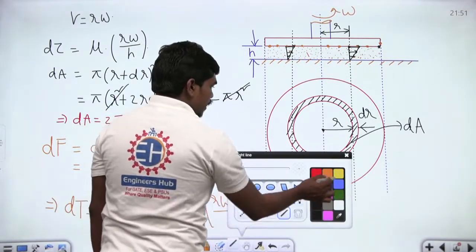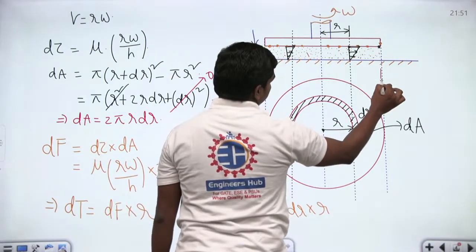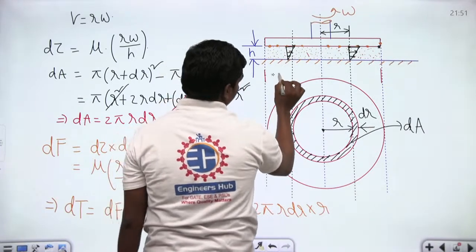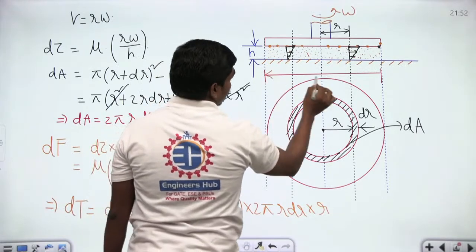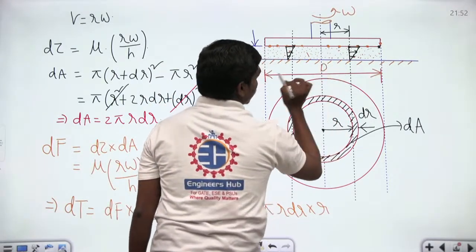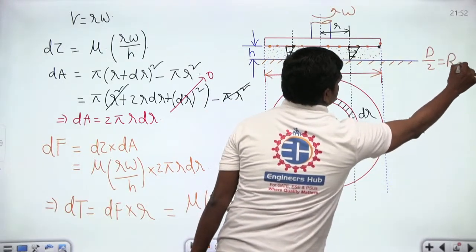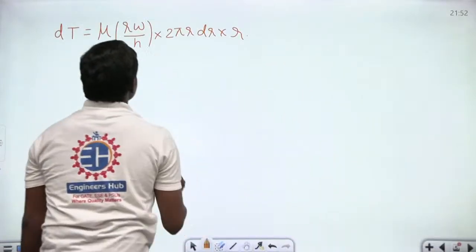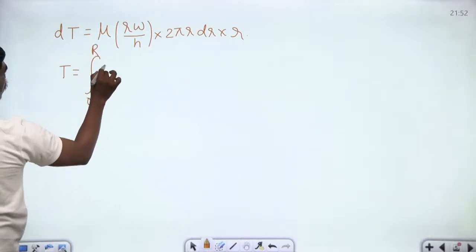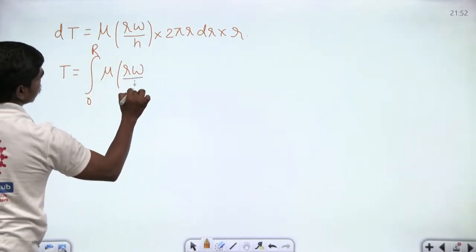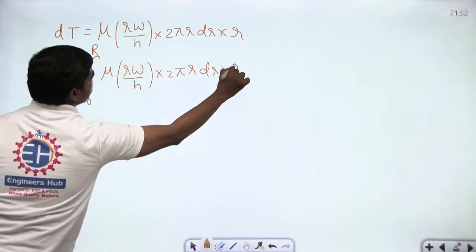Let us suppose the diameter of the disc is d, and d by 2 is capital R, the radius. You can identify the locations here. Then to get the total torque acting on the disc, we can write the integral from 0 to R of mu times r omega by h into 2 pi r dr into r. This is what we have here, correct?